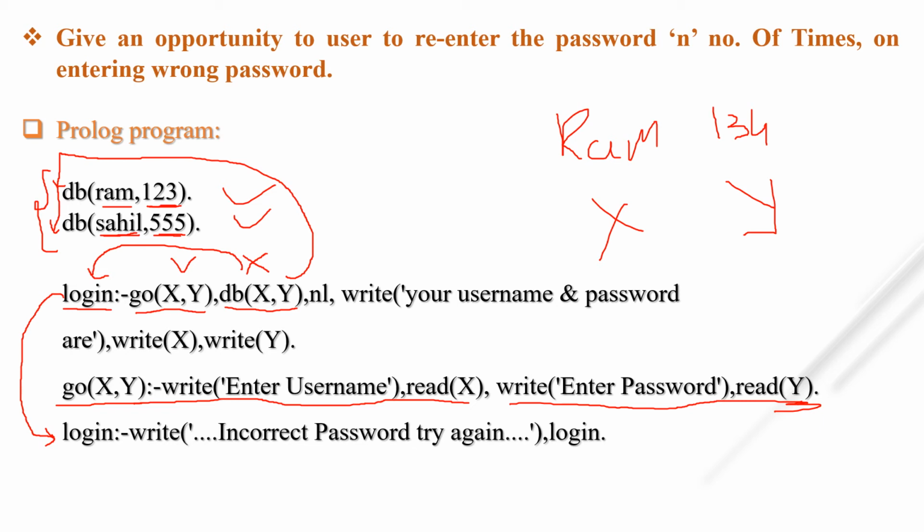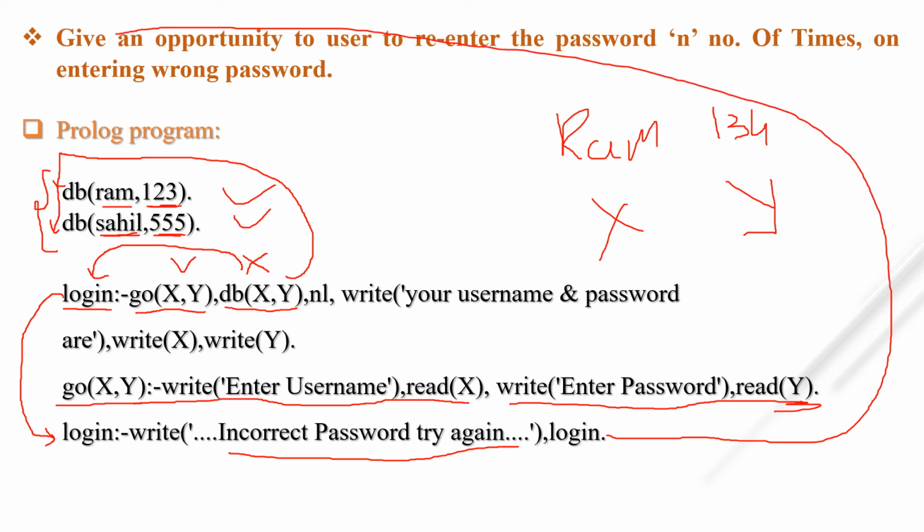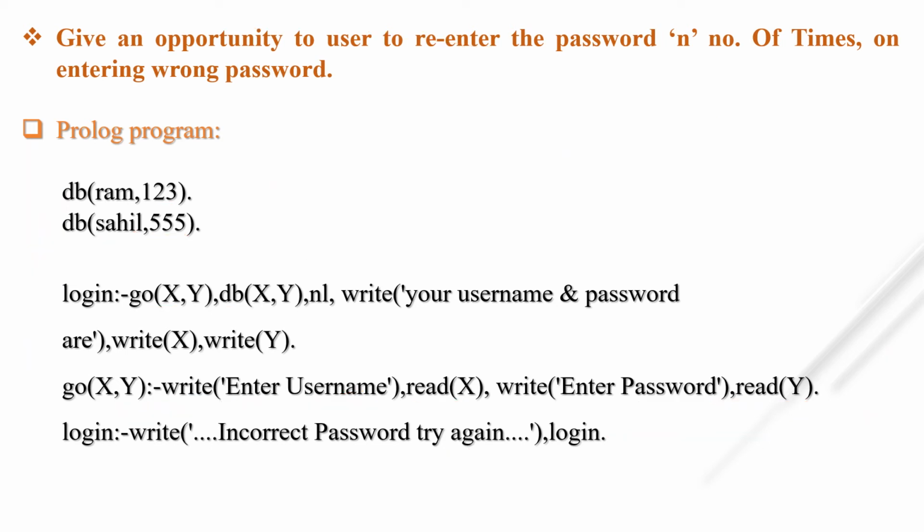So this login simply printed incorrect password, try again, and it will be forwarded to the login predicate. From top to down, when it scans, you are going to reach here once again. So once again Go will be executed. In Go, enter the username, enter the password. Suppose you entered the right password, then how will the program be interpreted? Let's see. First I hit it in the query login.